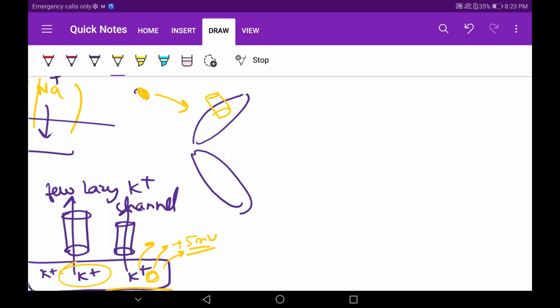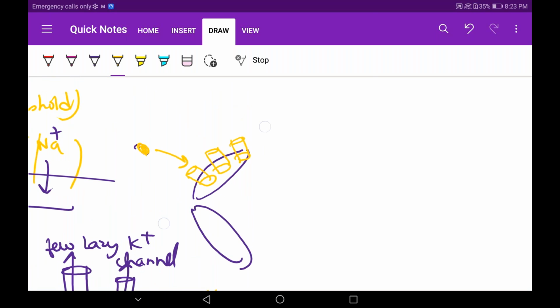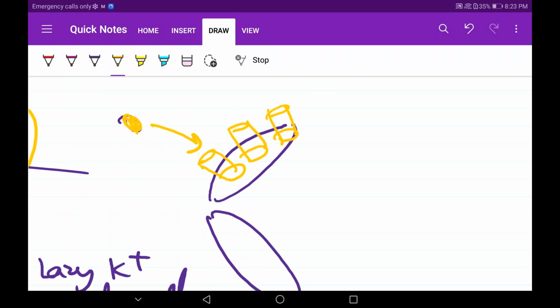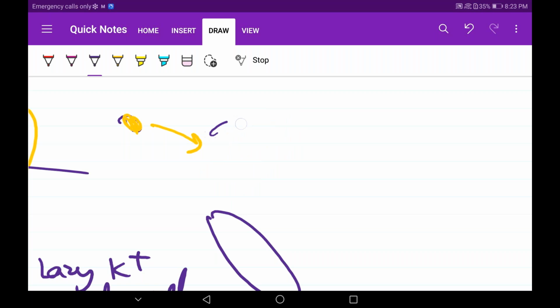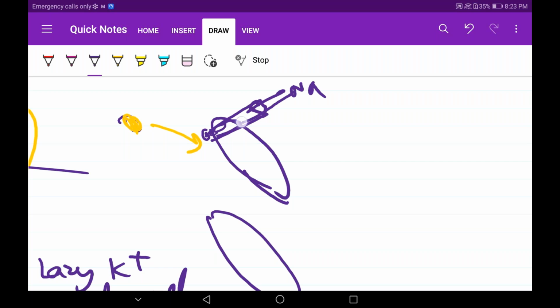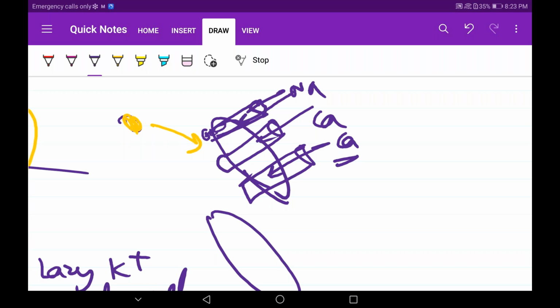So sodium channels get activated, potassium channels get activated slowly, and calcium channels also come into action. Sodium influx will occur first, and similarly we have calcium channels. There is no separate stimulus for calcium influx to occur.